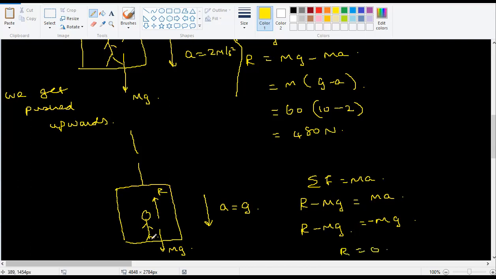Which means suppose you are standing on a weighing machine, the weighing machine will show you 0 because you are not pressing on the weighing machine at all. So the apparent weight becomes 0.